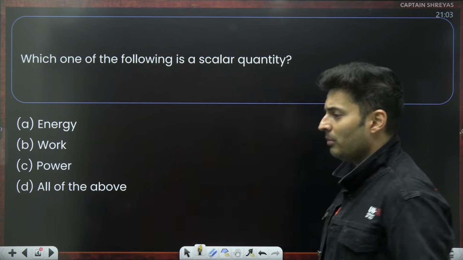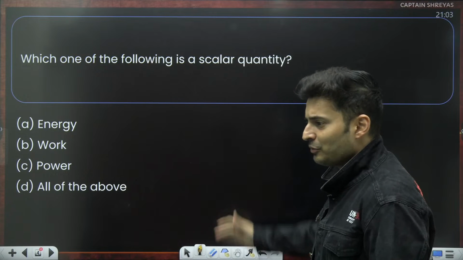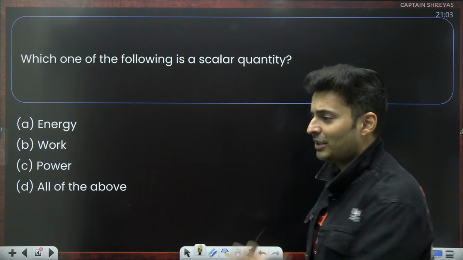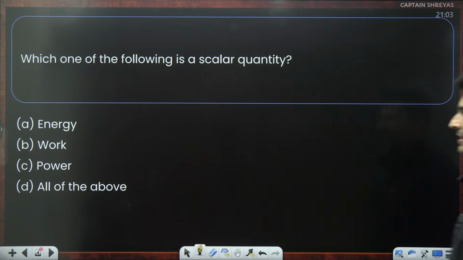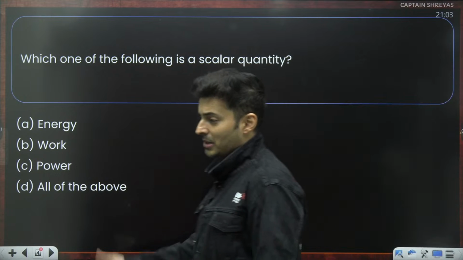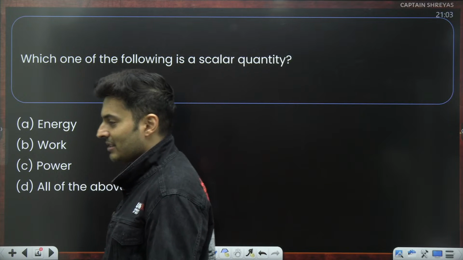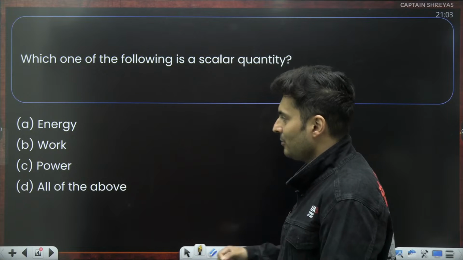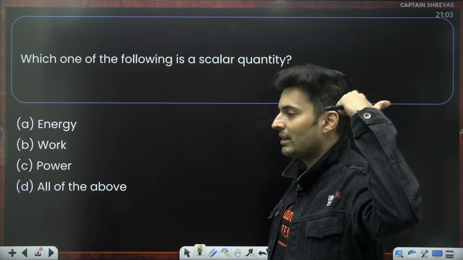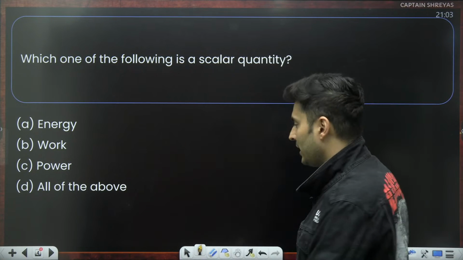So let's warm ourselves up with this straightforward question coming up on your screen, and then the questions get to the point. Guys, which of the following is a scalar quantity: energy, work, power, all of the above? Come on, quickly smash the correct answer in the chat box. What do you think it is? Is it A, B, C, or D?